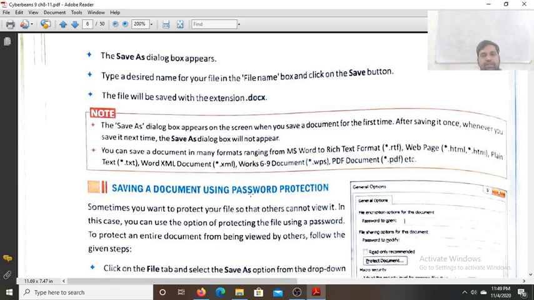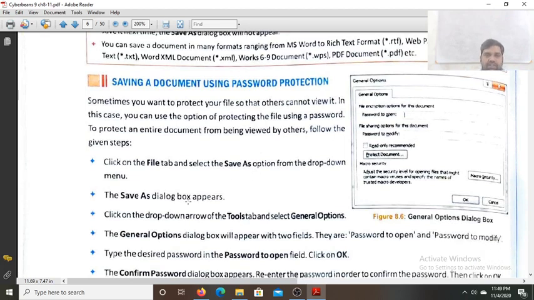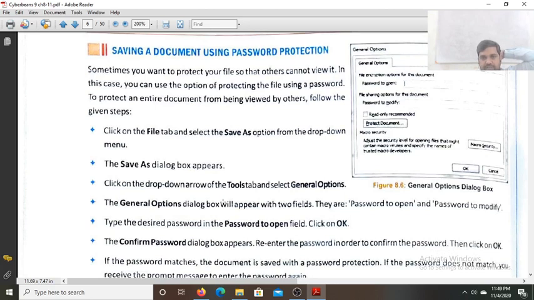Now how do you save the document? After creating the document file, we click on the file tab and select the save as option from the drop down menu. Now the save as dialog box will open and click on the drop down arrow of the tools tab and select the general option. The general options dialog box will appear with two fields, the password to open and the password to modify. You can set the password on the document.